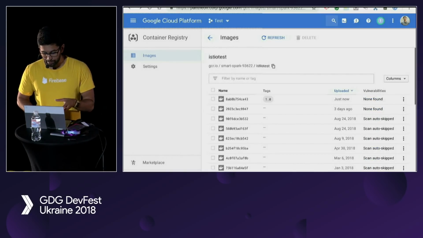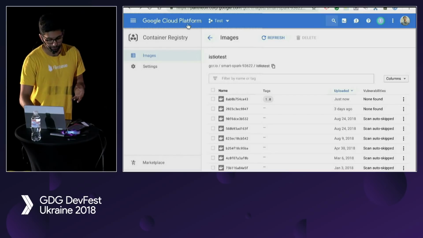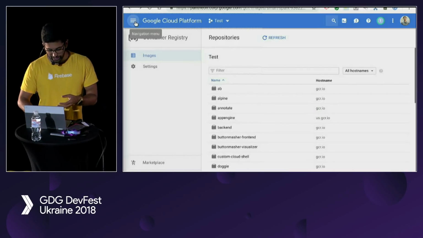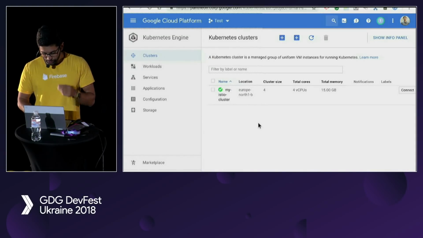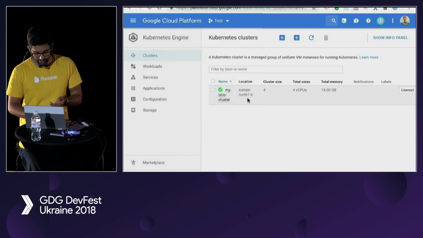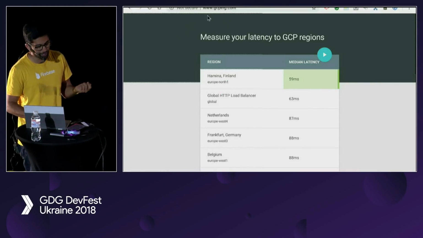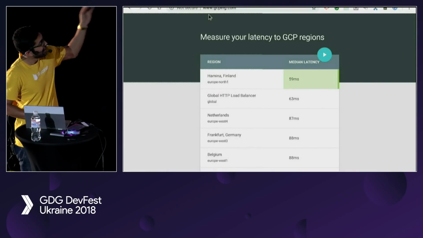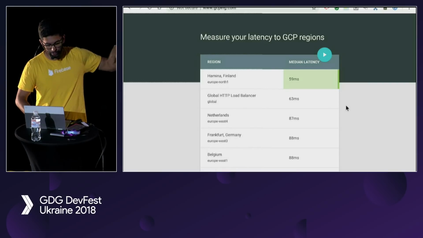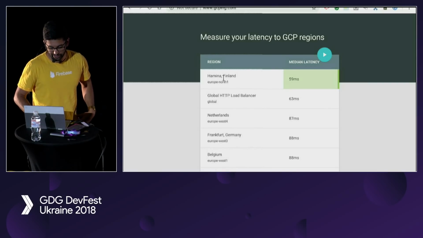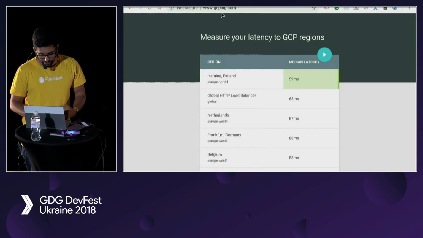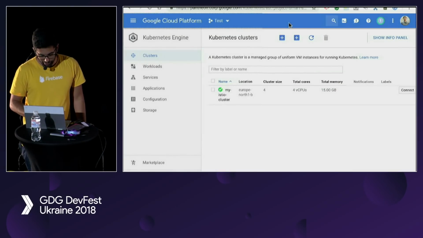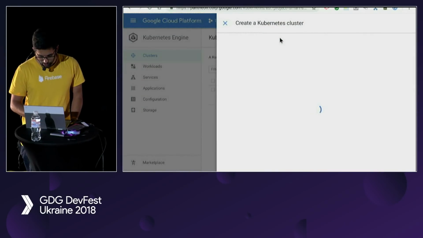We can use it from our Kubernetes cluster. So if you've never seen GKE before, how many people are familiar with GKE? Few people, okay. So this is GKE. I already have one cluster created. Turns out, if you use gcping.com, you can find the fastest data center from your current location. So our Finland data center was slightly faster than Netherlands. So I'm using that.